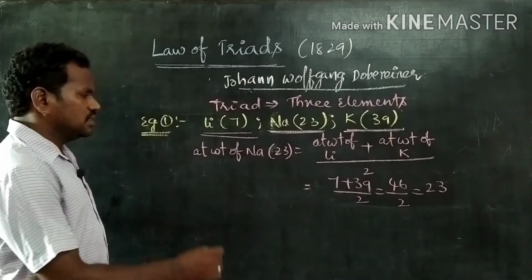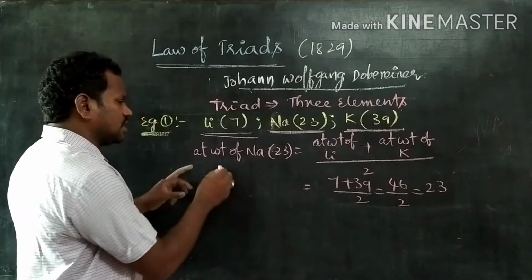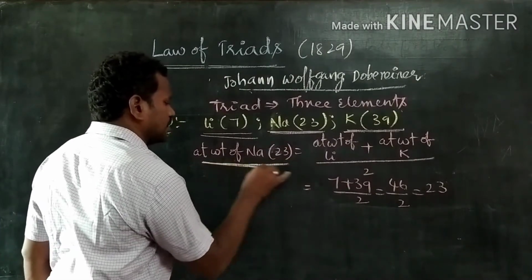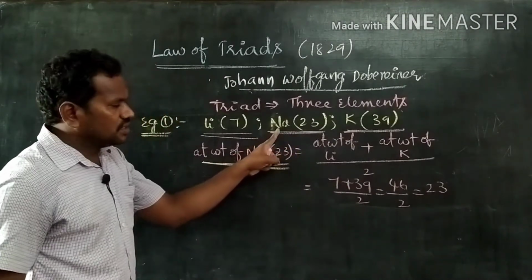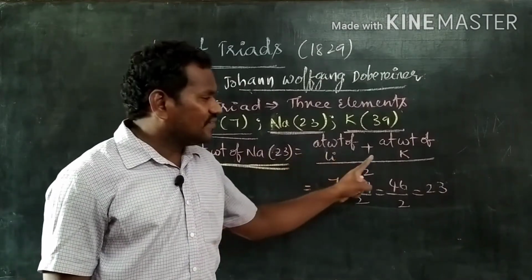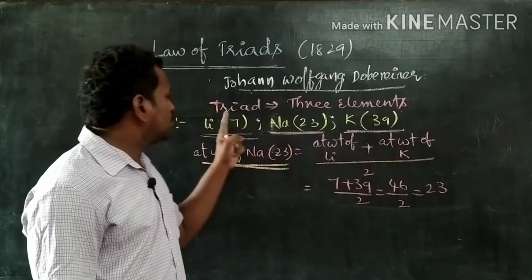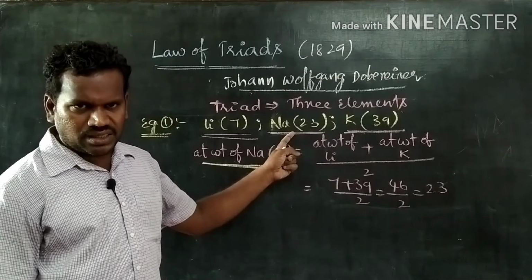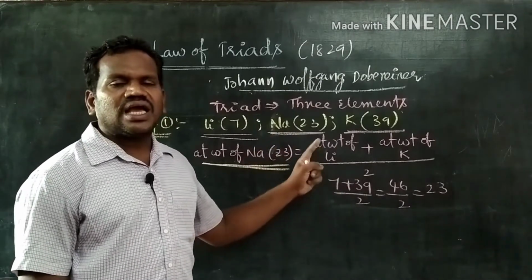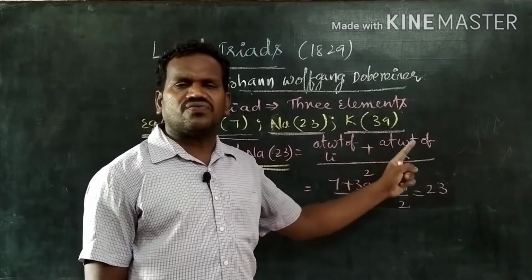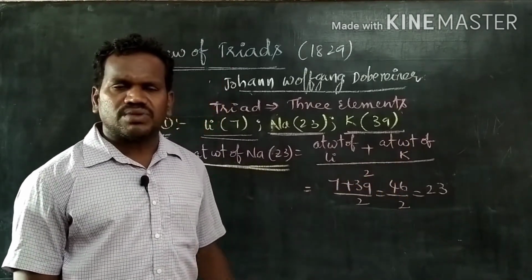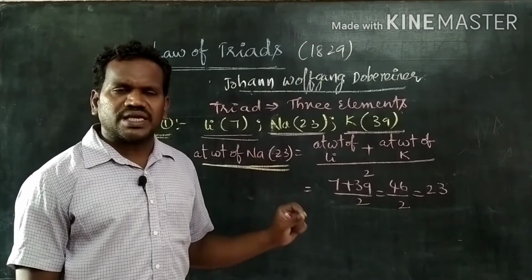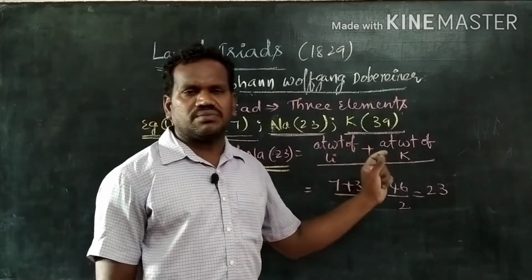Now what happens? If you observe the principle he took, the atomic weight of sodium, which is the middle element, is equal to the average atomic weight of the first and third elements.